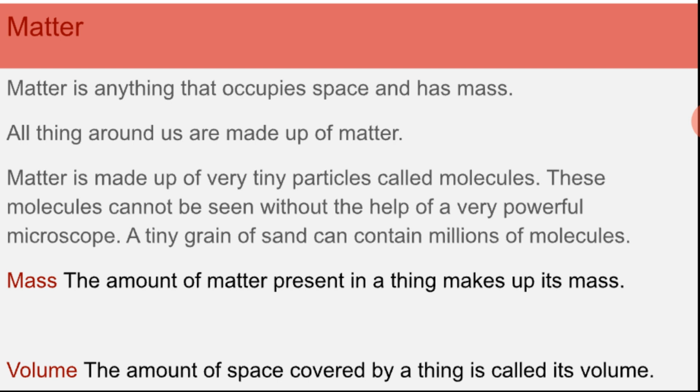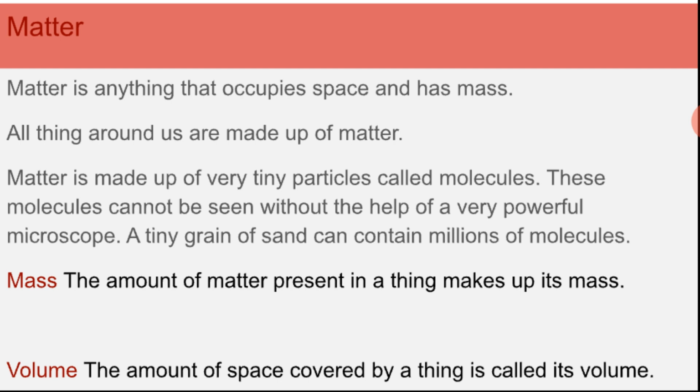However small a thing may be, it will always occupy some space. So we can say that matter is anything that occupies space and has mass.